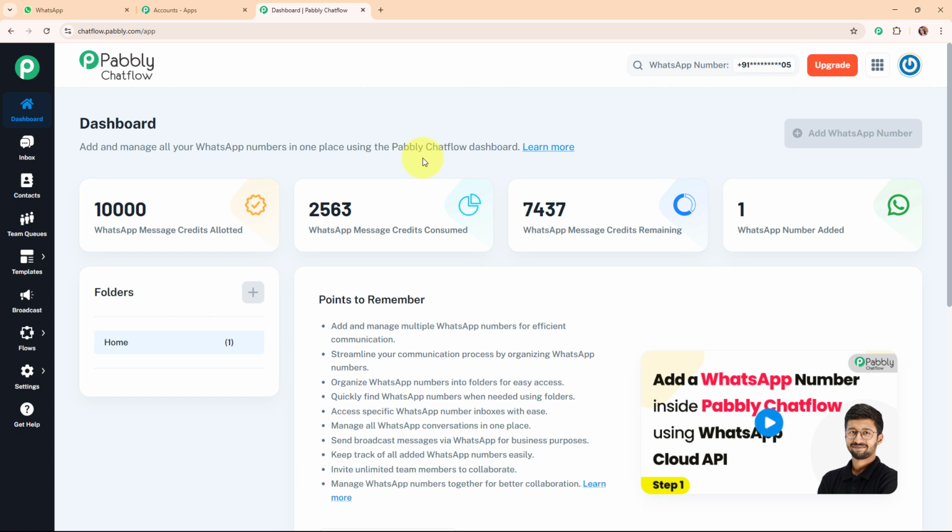Alright, so this was all about Pabbly Chat Flow, and here I've already set up my Pabbly Chat Flow account. If you wish to learn step by step how you can set up your Pabbly Chat Flow account, you can check out the video attached on this dashboard. And if you want to learn about the features that Pabbly Chat Flow offers in the left side bar, you can check out the videos dedicated to each feature on our YouTube channel and on our landing page as well.